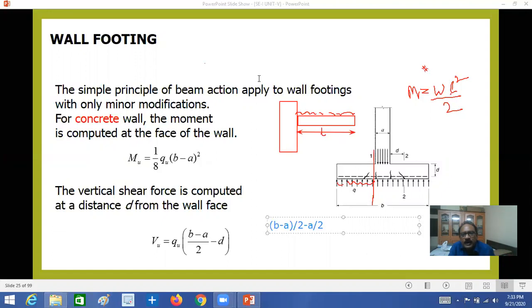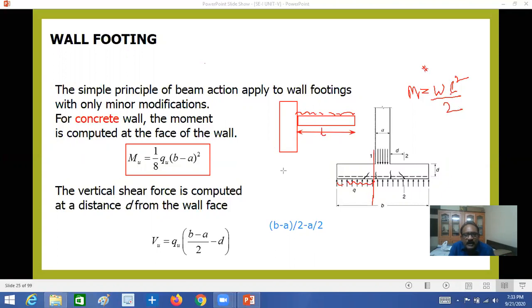So finally you will get this formula: Mu equal to Qu multiplied by B minus A whole square divided by 8. So in this way we have to calculate moment.